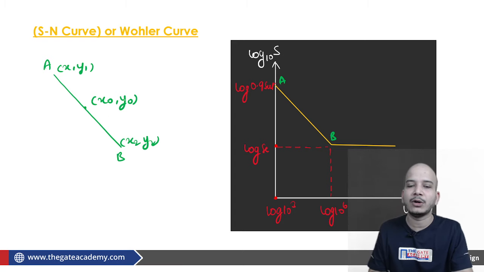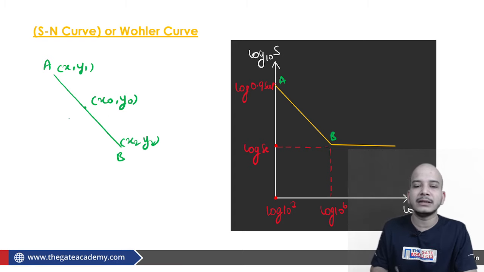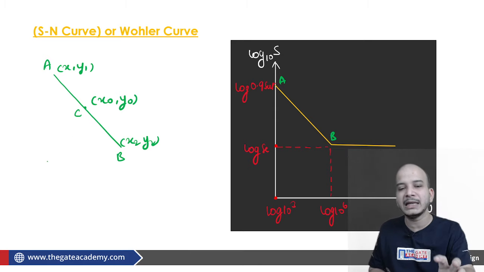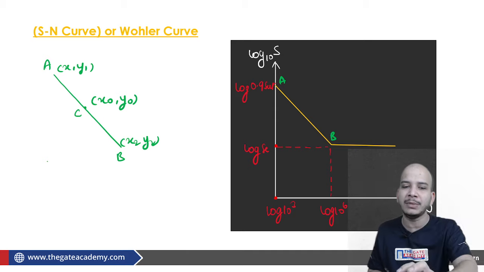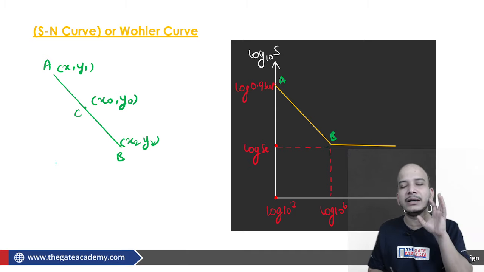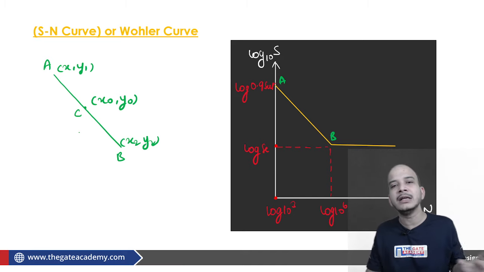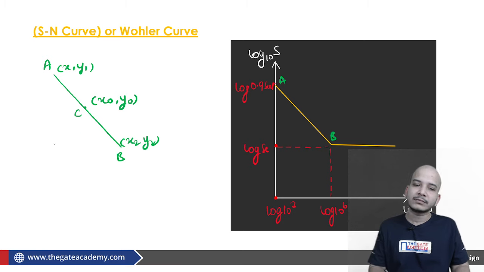Yes, I can calculate y0, because we know that this line AB has the same slope for the AC portion as well as for the CB portion. So as far as this straight line is concerned, the slope is not going to change. Once we are comfortable with this, you can use the equation of slope and equate it accordingly.